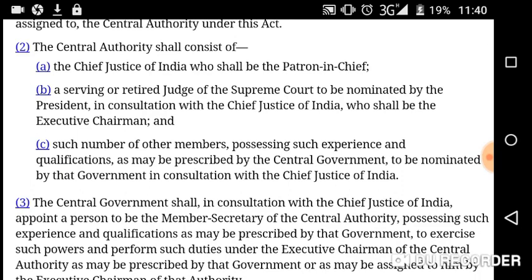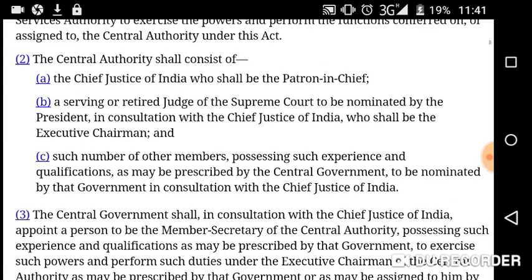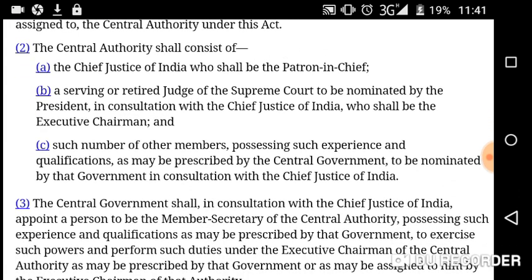Subsection 2 of section 3: the central authority shall consist of, central authority means National Legal Service Authority. These words are used in the same sense. Section 3(2)(a), the Chief Justice of India, who shall be the patron in chief. This word, patron in chief, you have to remember.